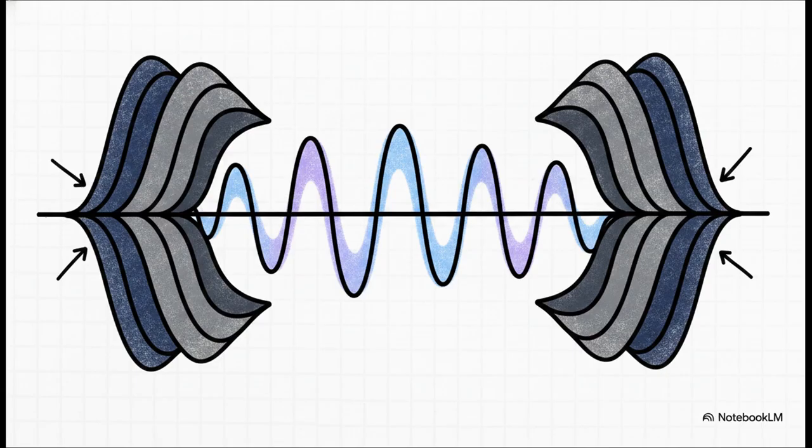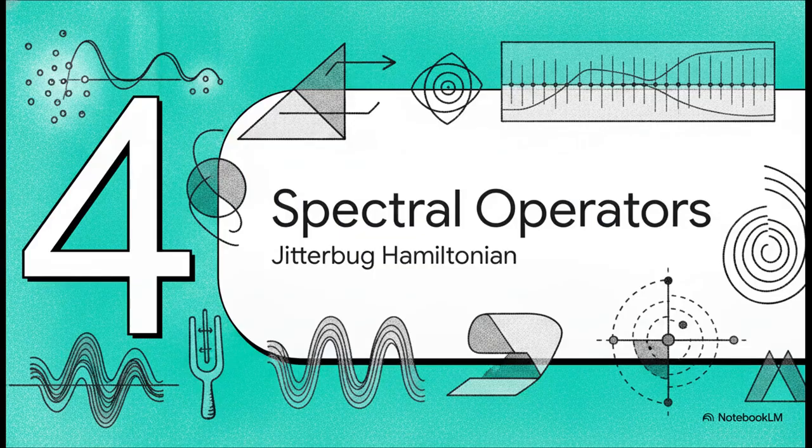Any deviation at all, and the wave simply couldn't exist within those 39 layers. It's forced to be 1/2 just to maintain its stability. All right, Section 4, Proof 2, Spectral Operators and the Jitterbug Hamiltonian.